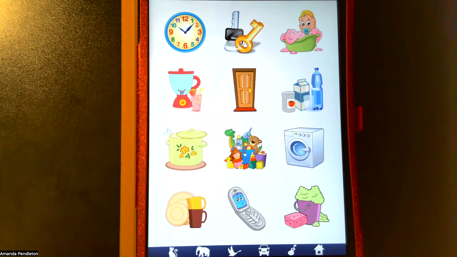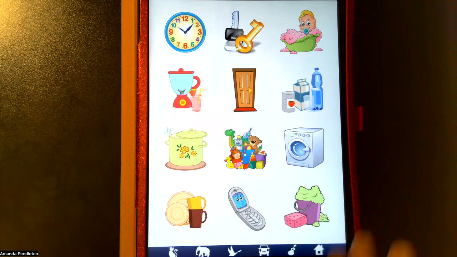So basically in this app, a child can simply tap on the picture, see different exemplars, hear the word. So it works on some of those receptive language skills, shows you the visual word, gives us the vocal pronunciation of the word. So lots of different ways that we can work on vocabulary with kids through this app.